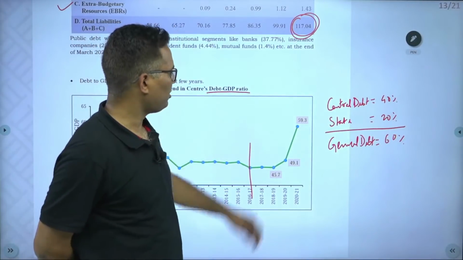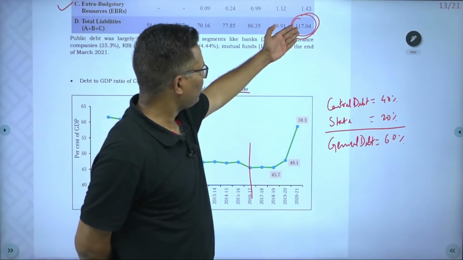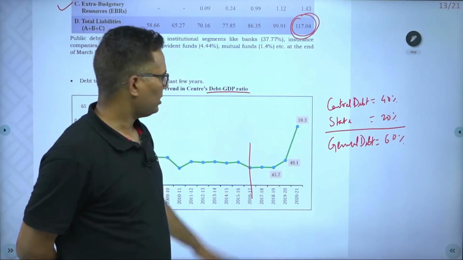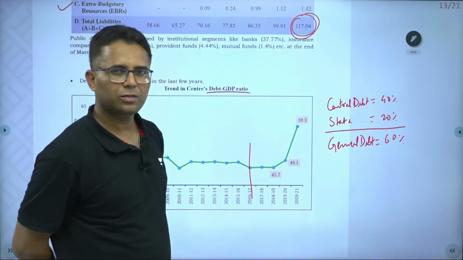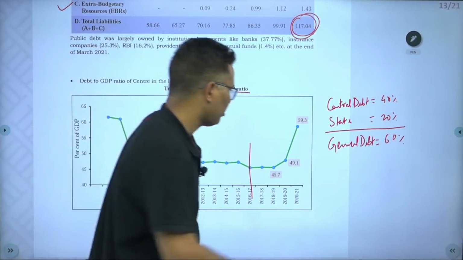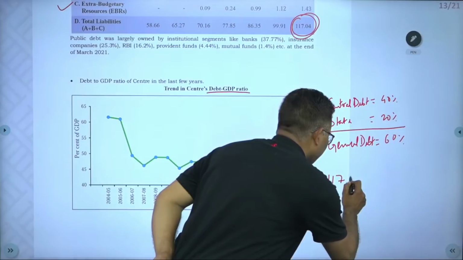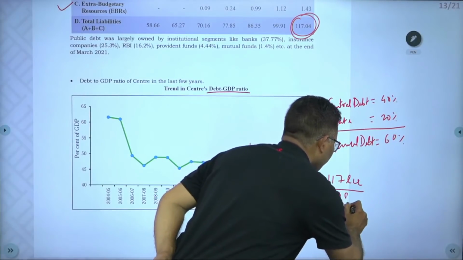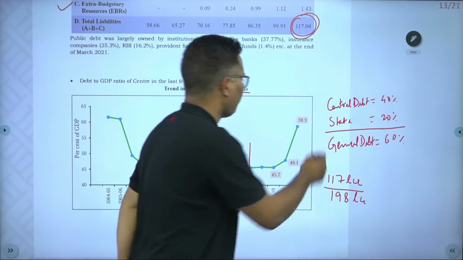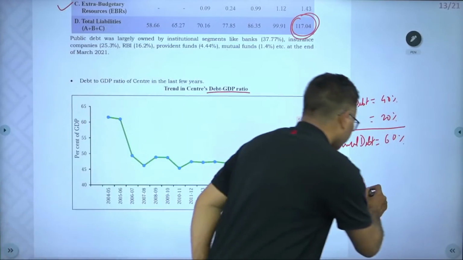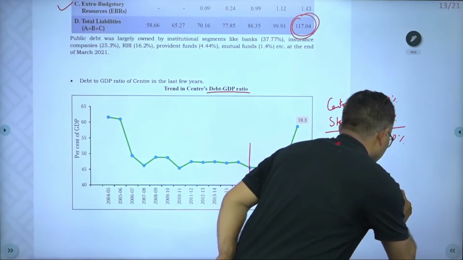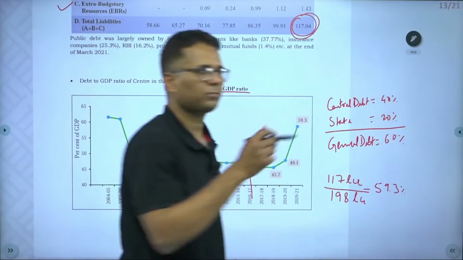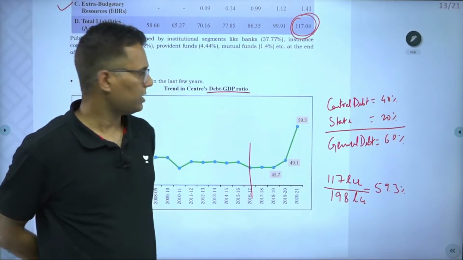How did this 59.3% come? GDP in 2021 was 198 lakh crore, and 117 lakh crore is the total debt of the central government. It will come to around 59.3%. Debt has increased a lot.